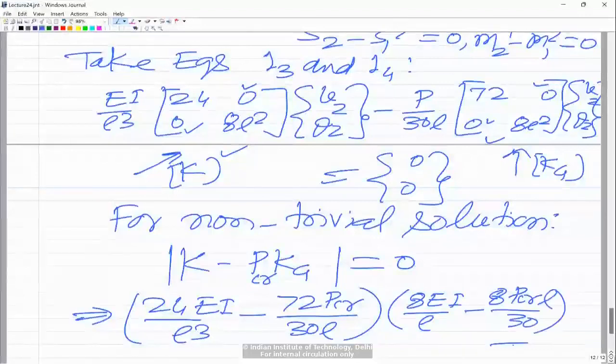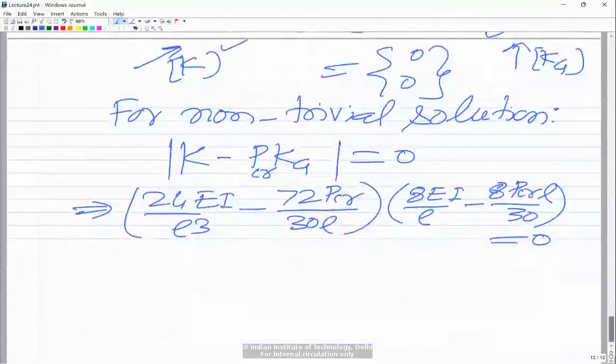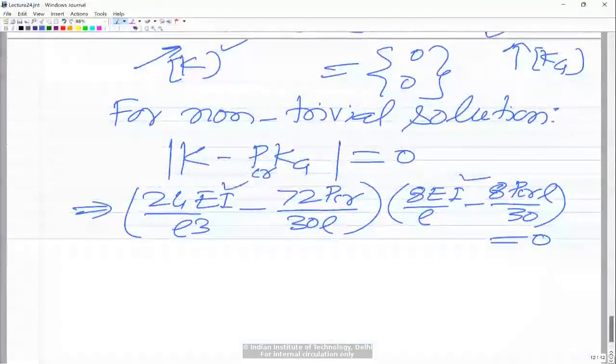So this is a determinant, and this determinant should be equal to 0. Now we can say that this factor is separately equal to 0, and this one is separately equal to 0. If you solve this, you get two values. One is, let us call it P critical 1. Equating this to 0, you will get the value of P critical 1, which comes out as 10 EI by L square.